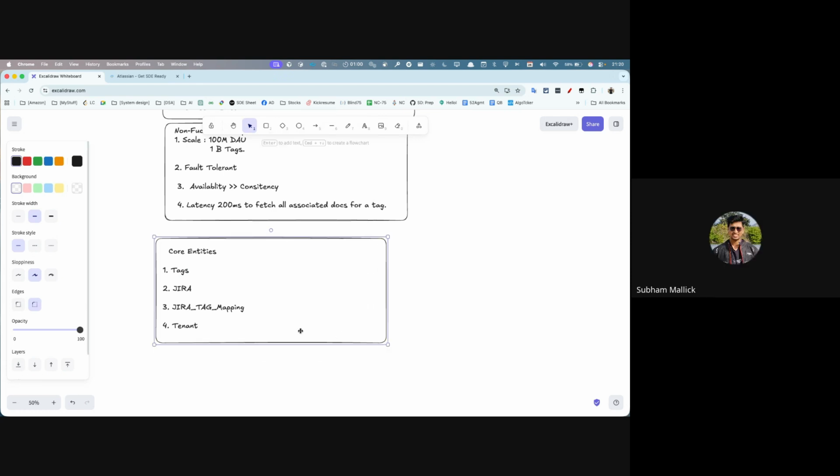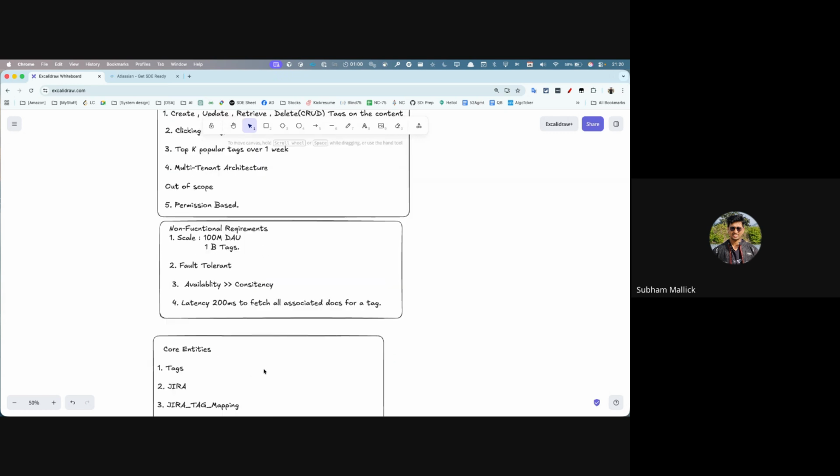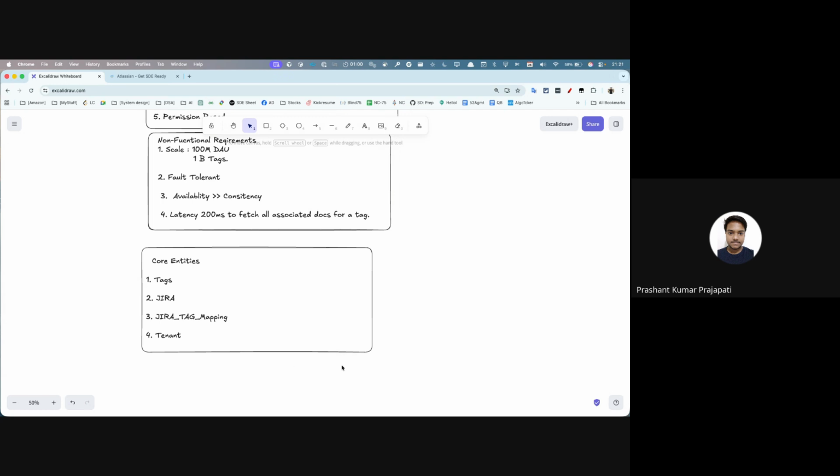Pratik, it's a small doubt. How are we tagging this? Is one Jira ticket going to have multiple tags? Yes, one Jira will have multiple tags, and one tag can have multiple Jira content IDs. So many to many, right? Yes. How do we compute the top K tags from this entity?